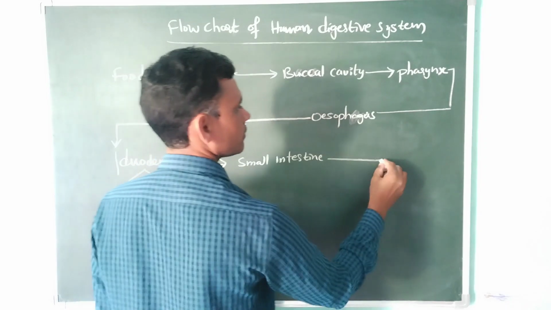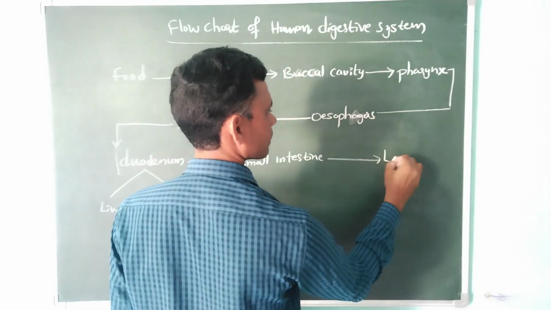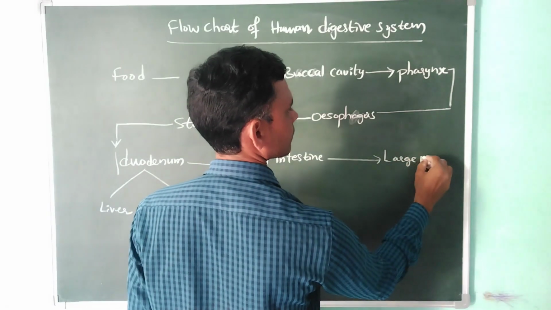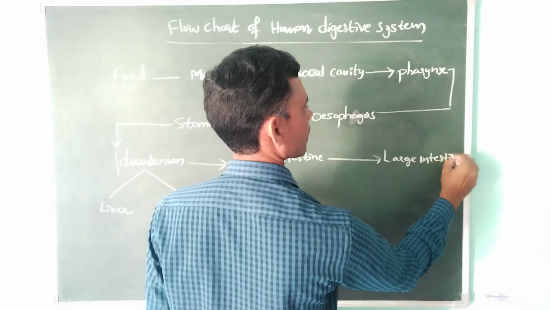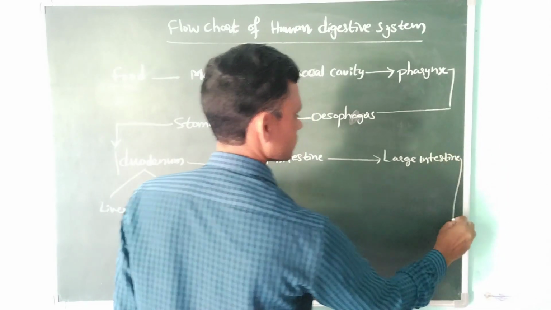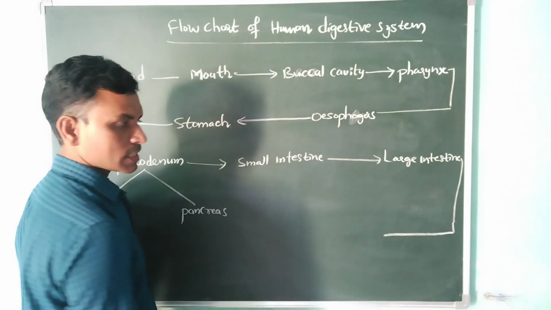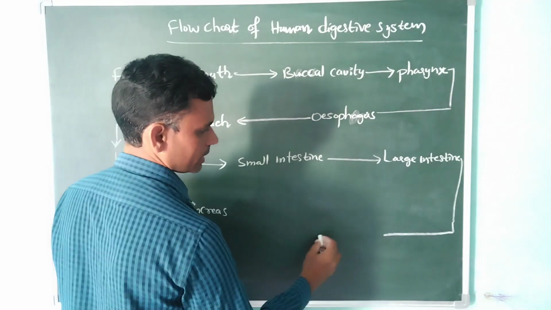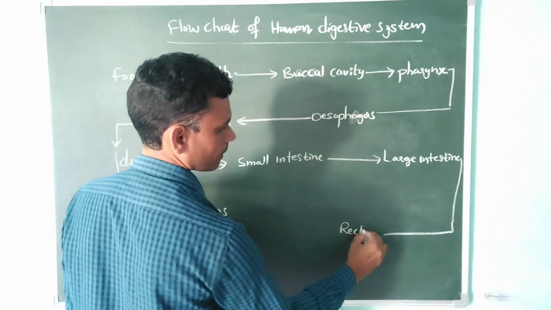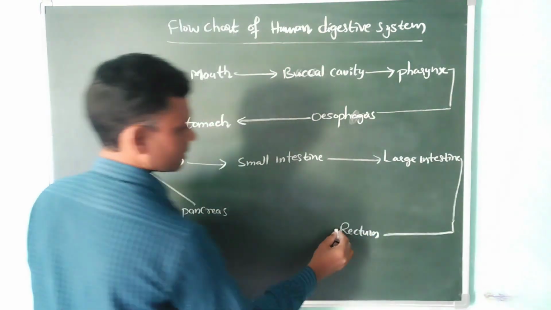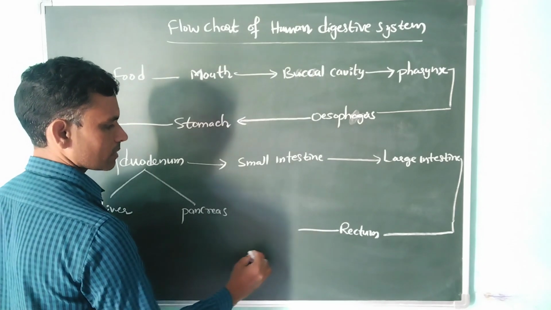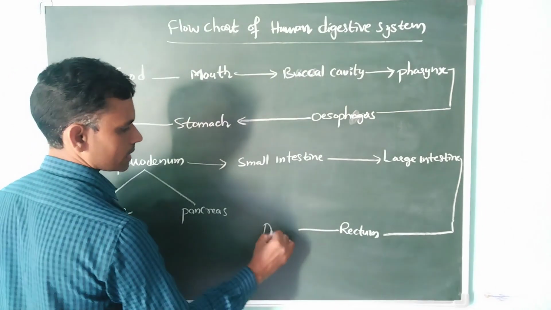It connects into the large intestine. Then the large intestine is connected to the rectum. After the rectum, the last part of the digestive system is the anus.